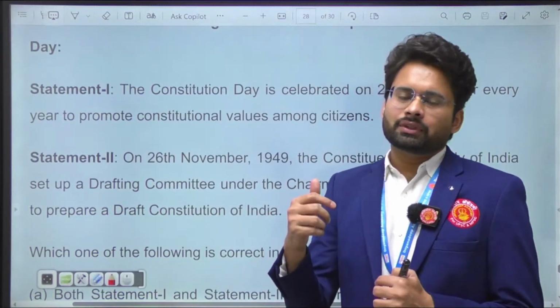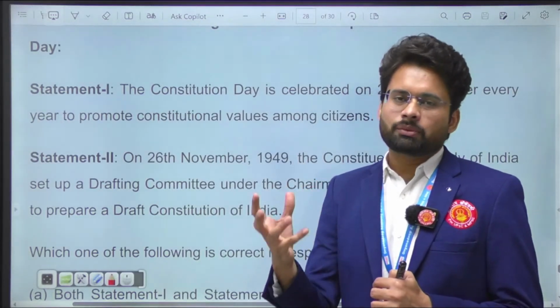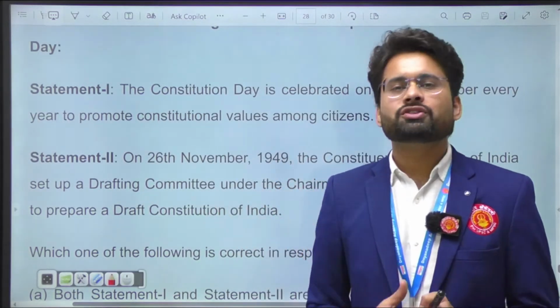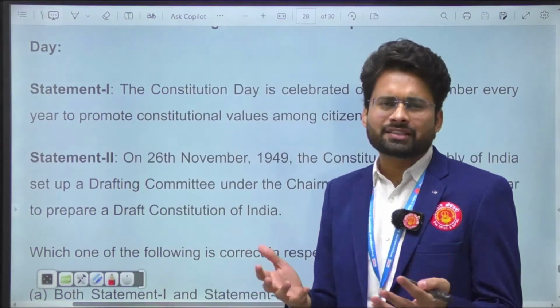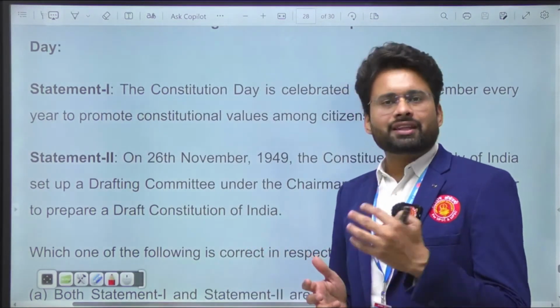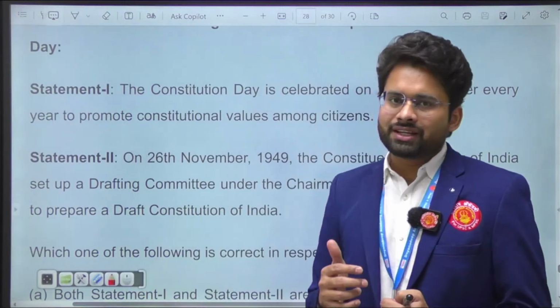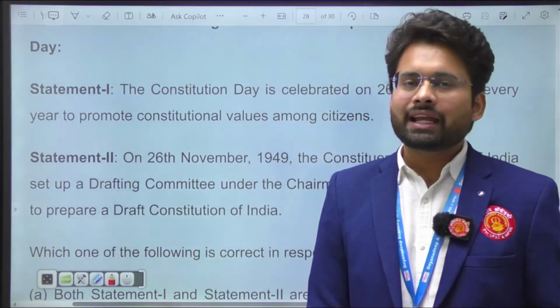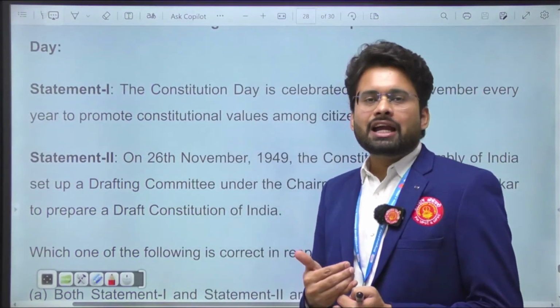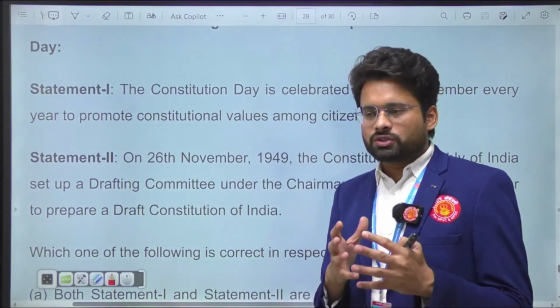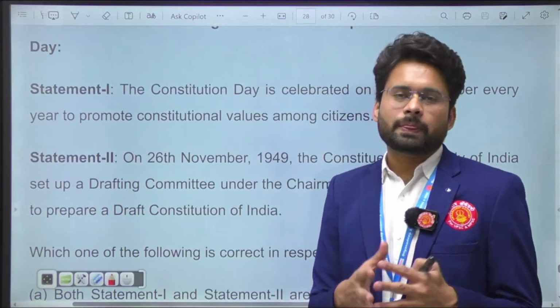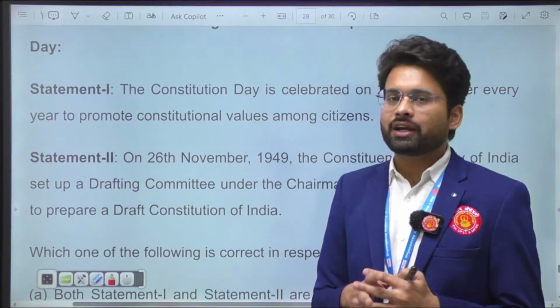It was not that the drafting committee under the chairmanship of Dr. B.R. Ambedkar was set up on this date. It is not the correct statement. It was set up much earlier than that. But actually, what is the significance of 26th November? The Constituent Assembly adopted the Constitution, and that Constitution came into effect on 26th January 1950.